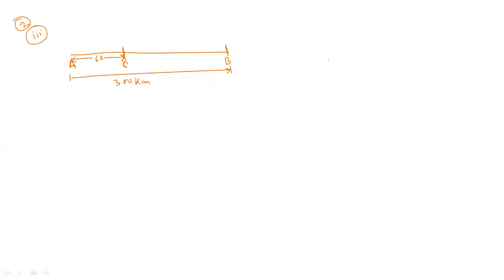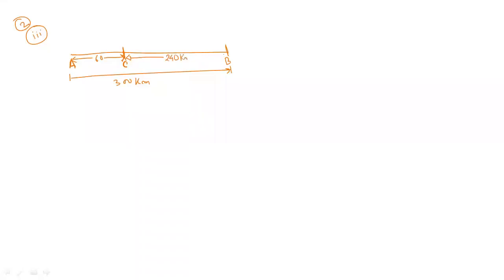Sir, 100 kilometers. No. The total distance is 300 kilometers. She travels 60 kilometers by train, and the remaining she travels by bus. So what is the remaining distance? Just subtract 60 from 300, so it will be 240 kilometers. Now see, this is 60 and this will be 240 kilometers.